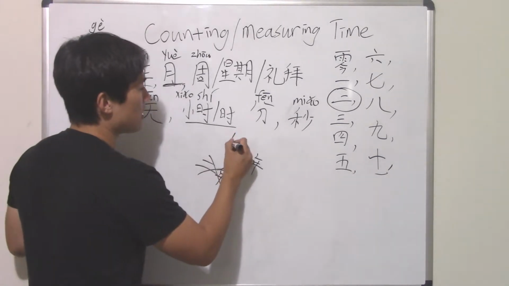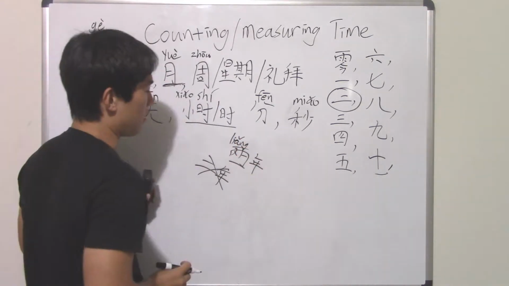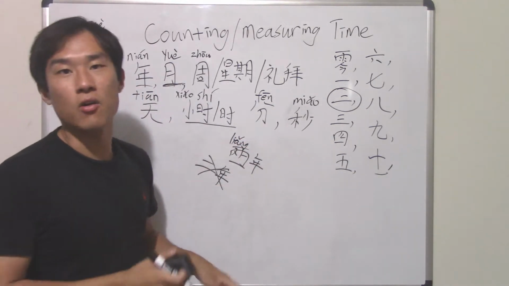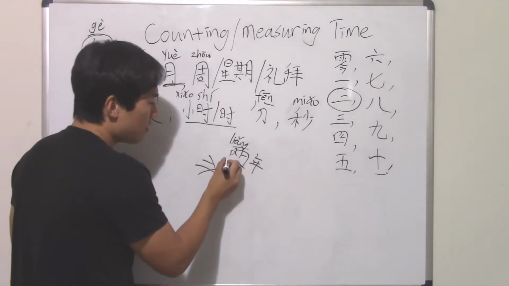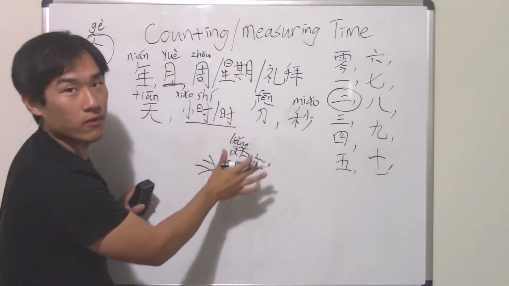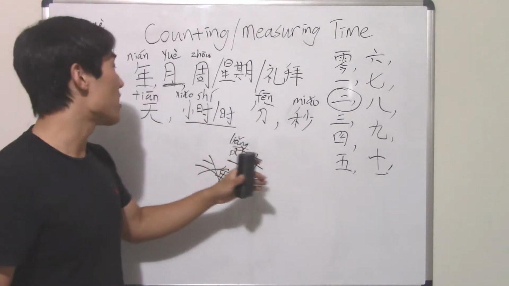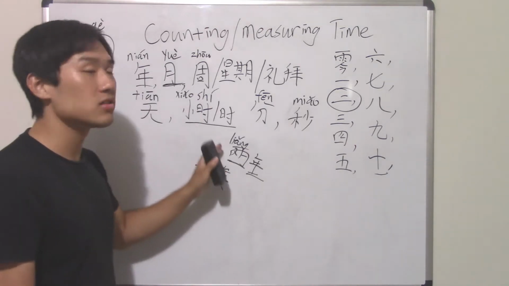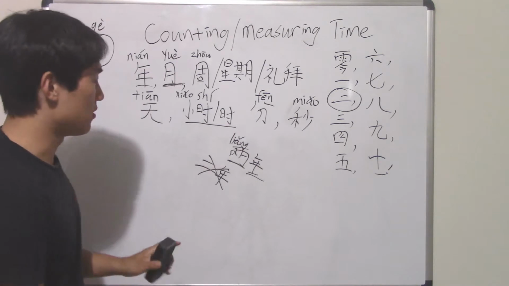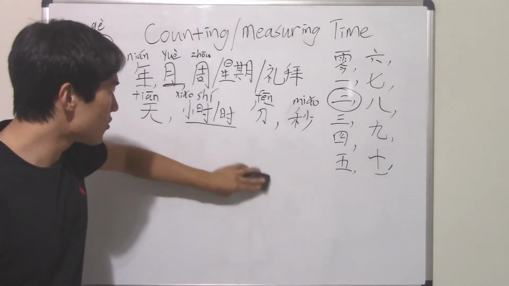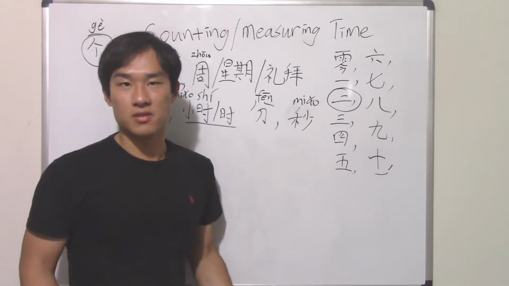Okay, and the pinyin here will be 了一行 2. It's a little weird, but it's fine. You can always find the description. And that works for every single one of those. So you say 2年, 2个月, 2周, 2星期, 2个礼拜, 2礼拜, 2天, 2小时, 2个小时, 2分, 2秒, all fun. Okay, counting time. So now let's just create some sentences, create some examples, and then see how it goes.